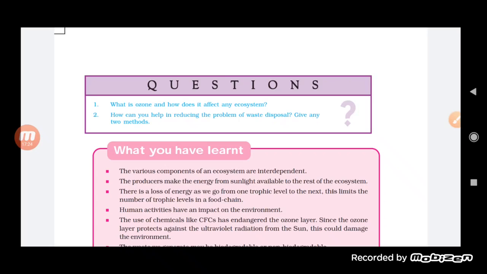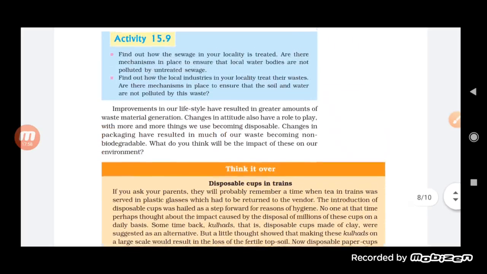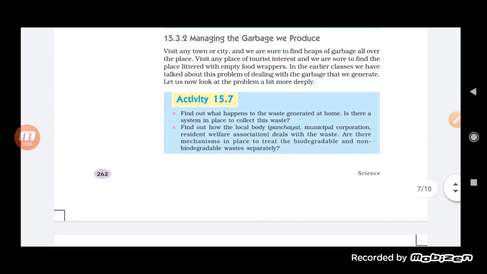How can you help in reducing the problem of waste disposal? There are different ways. People must be aware. They must know the differences between biodegradable and non-biodegradable waste, and by using reduce and reuse we can deal with the non-biodegradable waste, and then by vermicomposting and composting. These are the things we can use for reducing biodegradable waste material. So this is the method by which we can reduce the amount of garbage in our place.